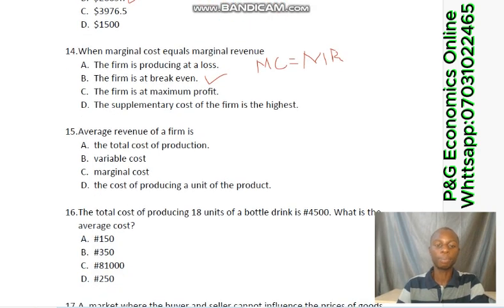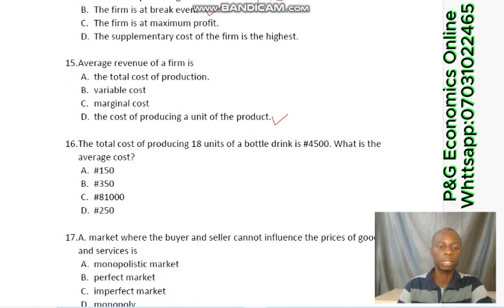Now, number 15. Average revenue of a firm is also equal to the price of selling 1 unit of the product. So the correct option here is supposed to be D, but it's not the cost of producing a unit of the product. It's supposed to be the price of a unit of the product. So that is the only reasonable answer to that, number 15.